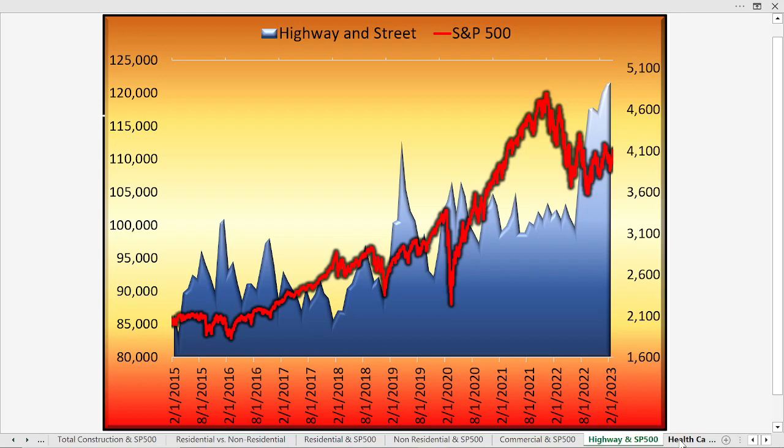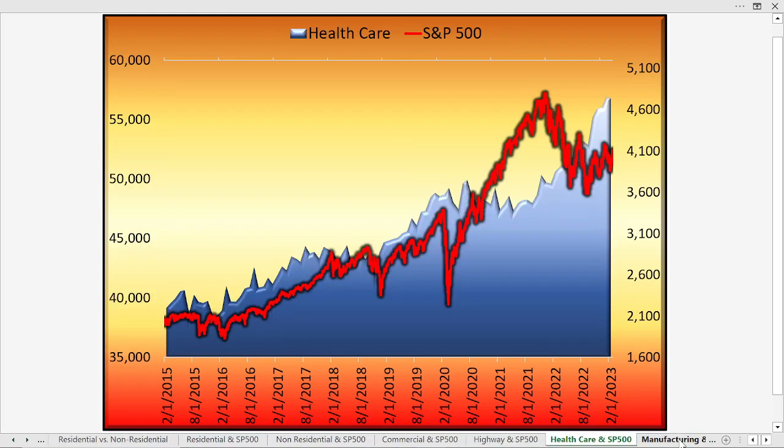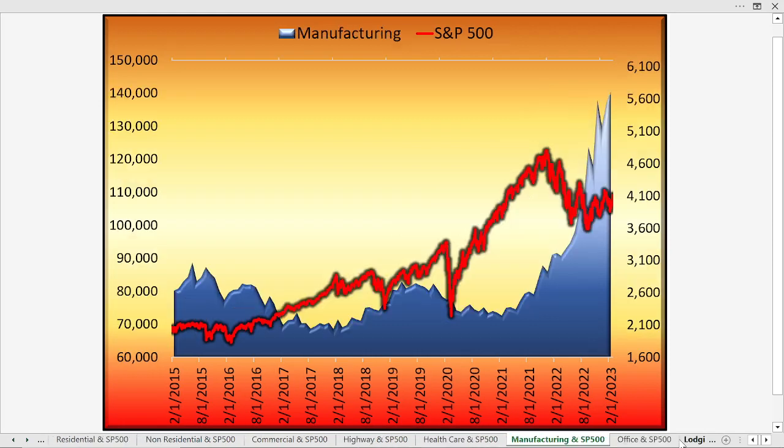Now, I don't think we need to jump into a very thorough analysis of each chart, but better yet, just recognize what seems to be moving with the stock market and what doesn't. And we can also use these charts to think about our own portfolios, to think, okay, what stocks do I own that may participate in residential construction or non-residential? Here is construction as it applies to healthcare. And there's a very sharp spike higher.